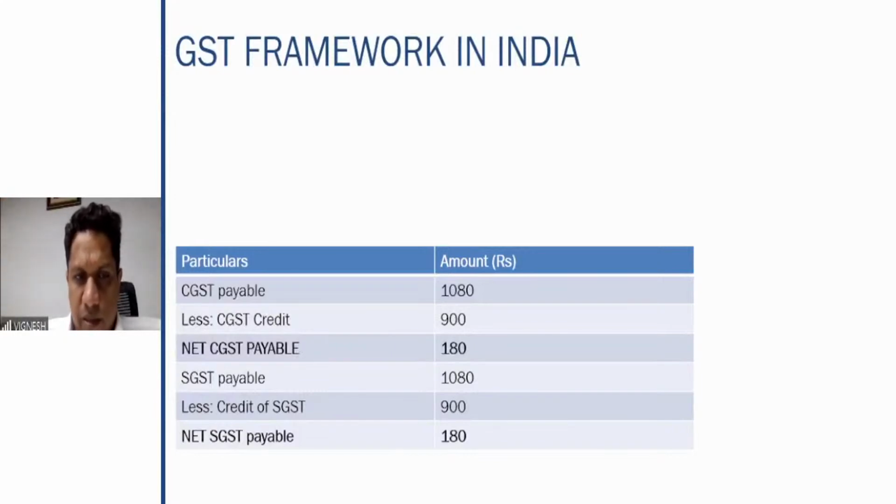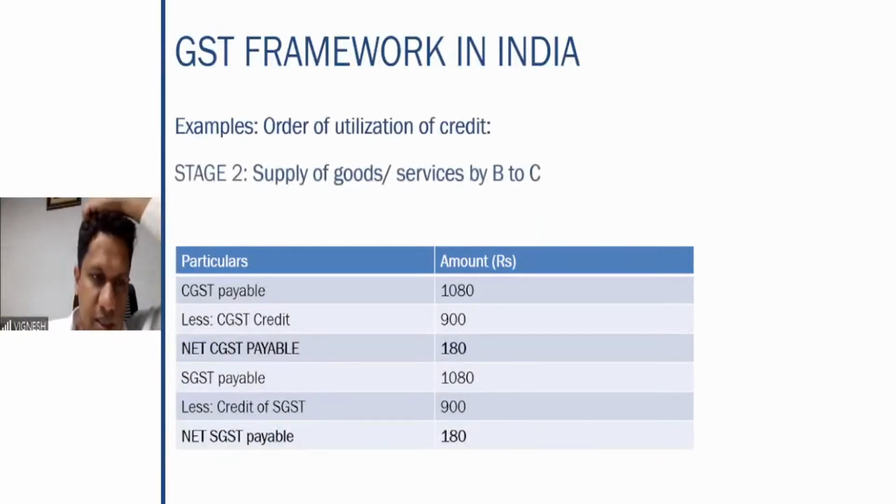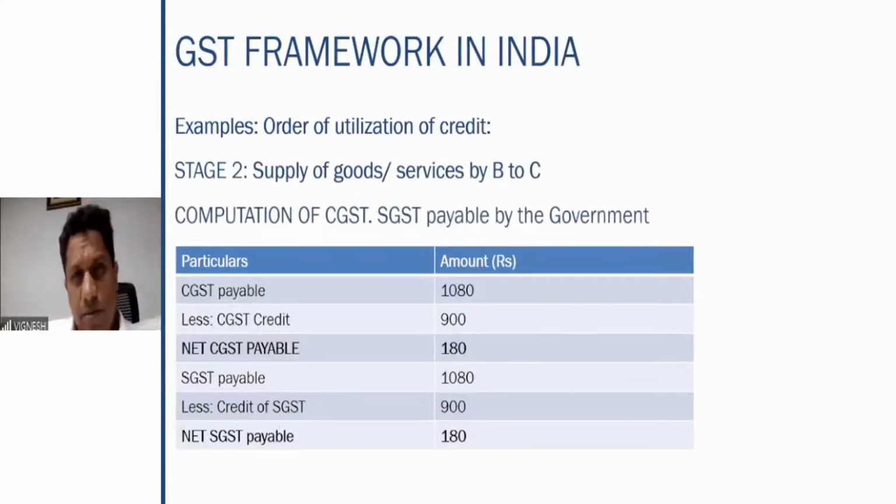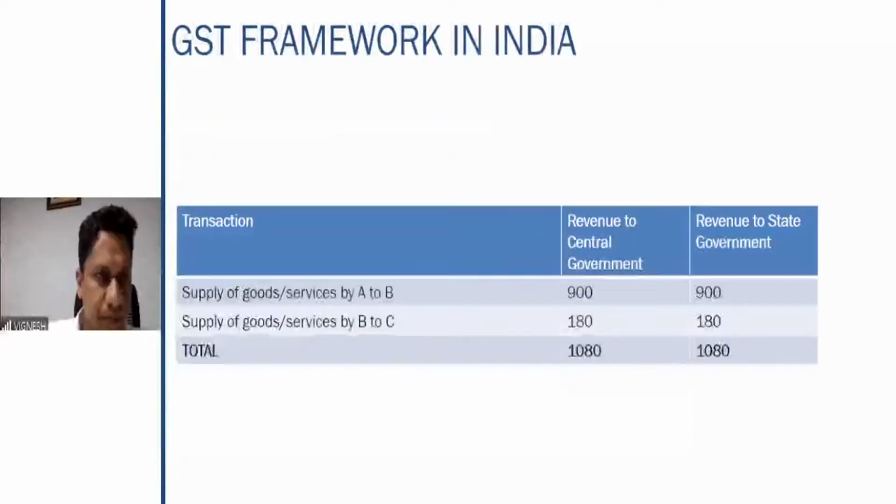Similarly, SGST payable is 1,080. The credit of SGST is 900, net SGST payable is 180 rupees. So therefore, in this particular situation, CGST 180, SGST 180 is required to be paid. So this is an example on the order of utilization of credit in case both the purchases and the sales are being made within the same state.